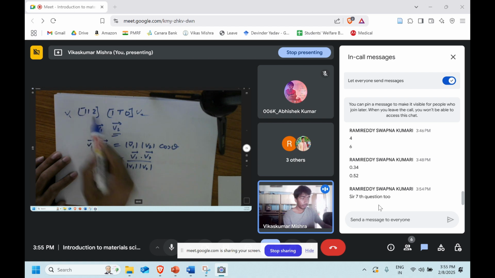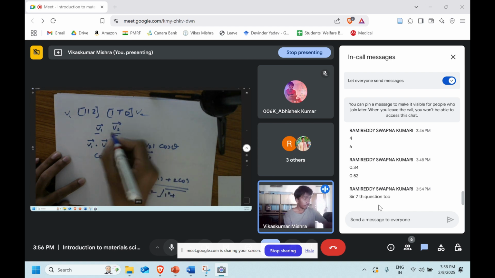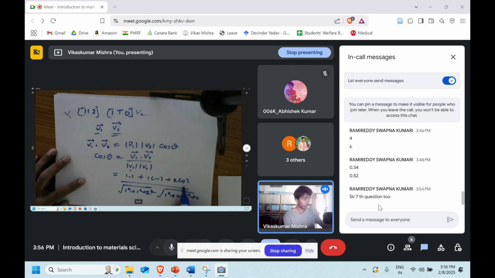So 1 multiplied by 1 will be 1, plus 1 multiplied by 1 bar, which is nothing but minus 1, so we multiply with minus 1, plus 2 multiplied by 0. The whole divided by mod of v1, that is square root of 1 square plus 1 square plus 2 square, and then we multiply this with the mod of v2, that is square root of 1 square plus minus 1 square plus 0. So it's just the mathematics. This is 1 and this will be minus 1.